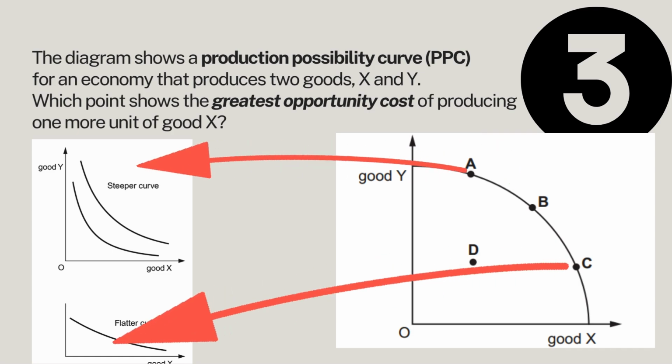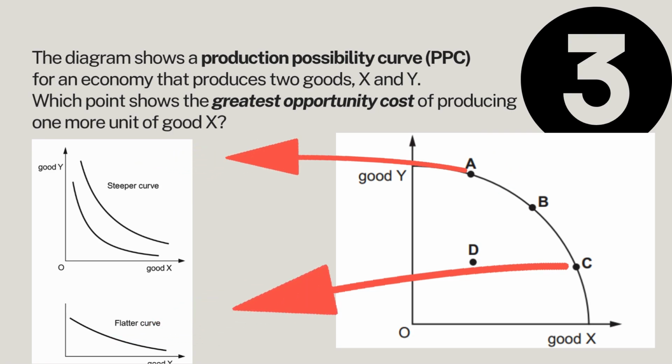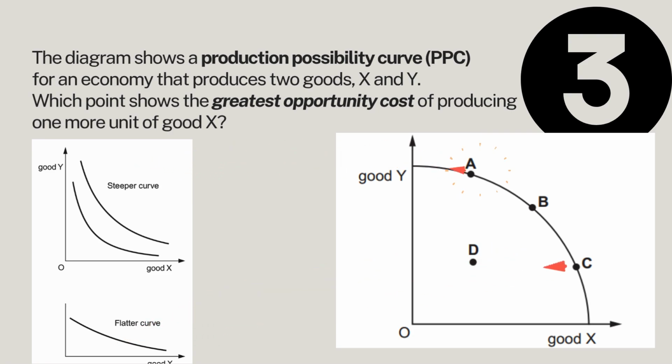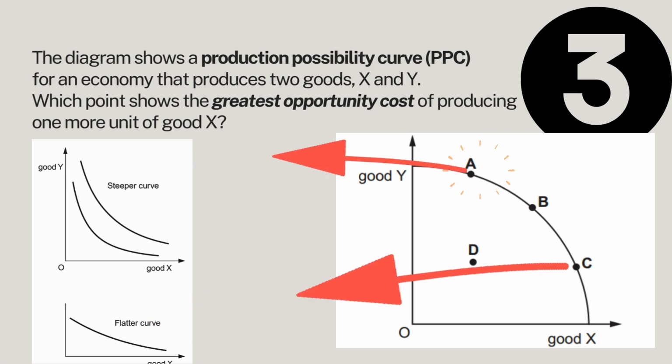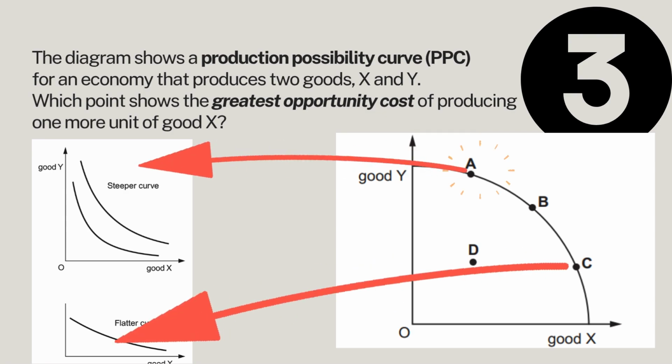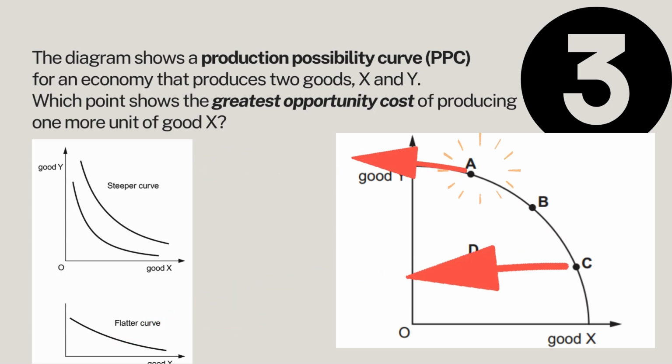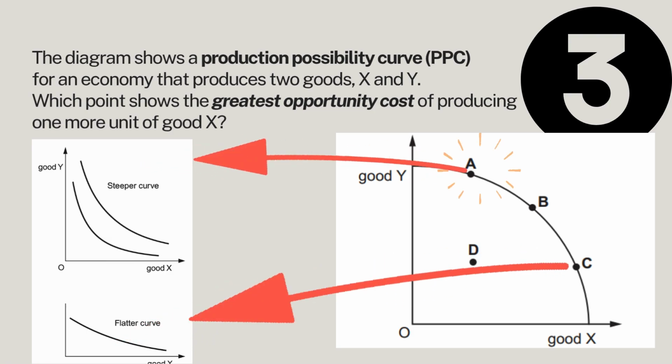As you can see on the diagram, it's so obvious that point A is really high up on the curve, which means that if we produce more of the X, we must give up a lot of Y, which means point A has the highest opportunity cost. So if your answer is point B, it's in the middle.